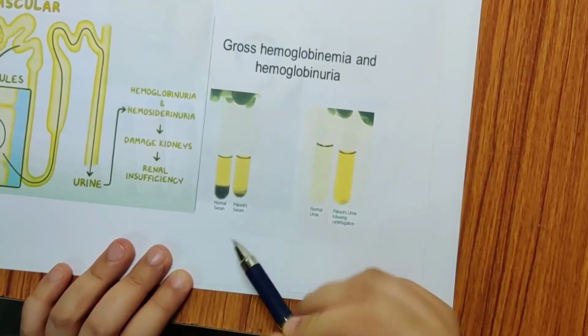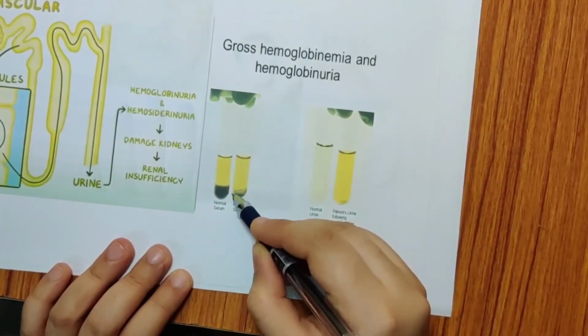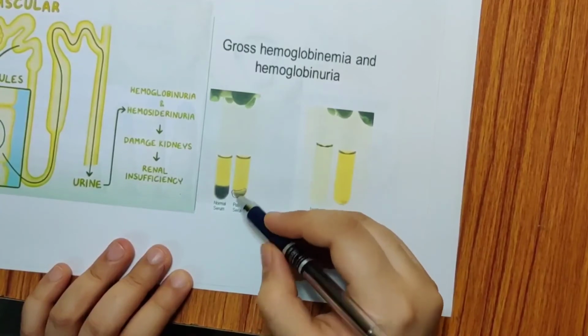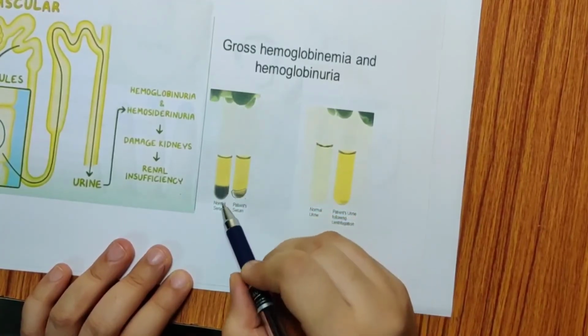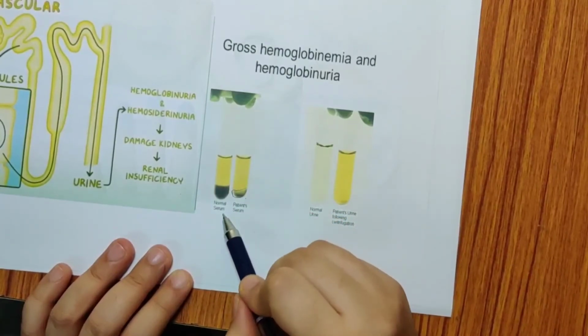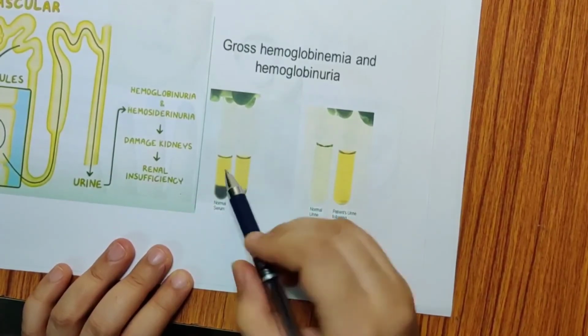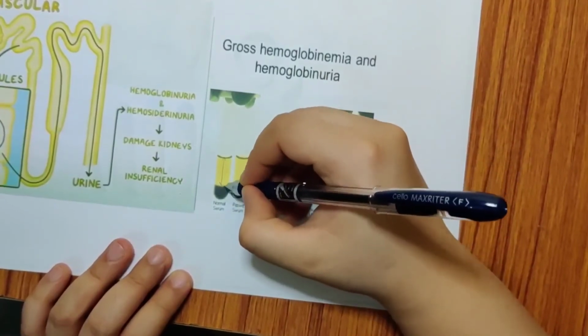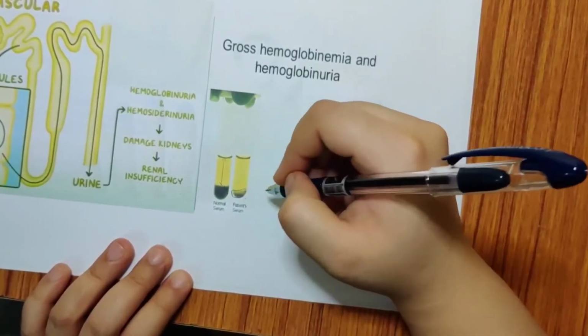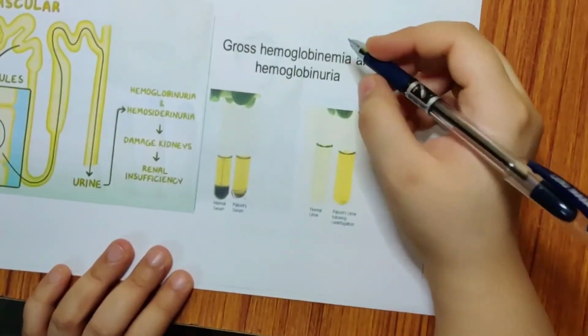Okay, so you can see this is hemoglobin. You will have hemoglobinemia. See, you can see how a normal serum looks. In normal serum, you can see so much serum is there, and these are your dark RBCs. But here you see it has reduced, and there is a lot of serum.